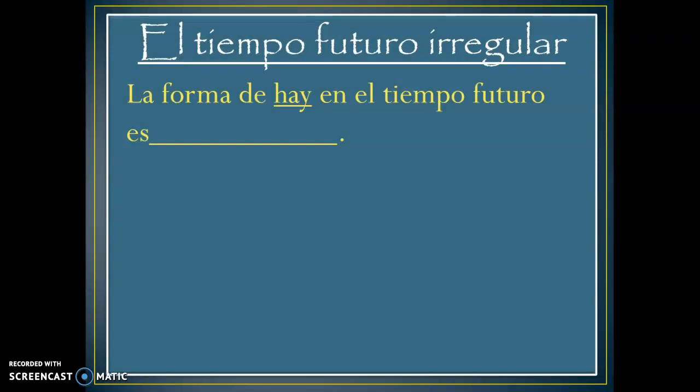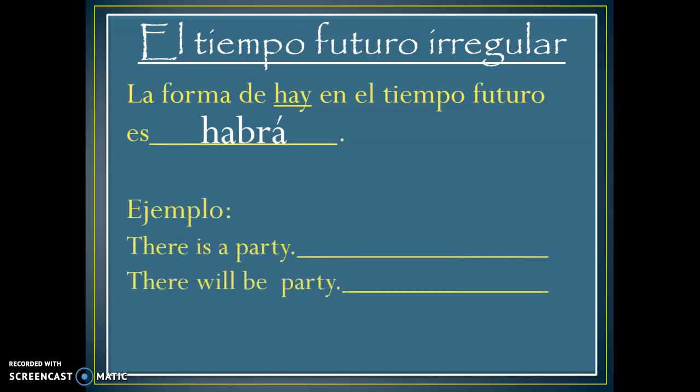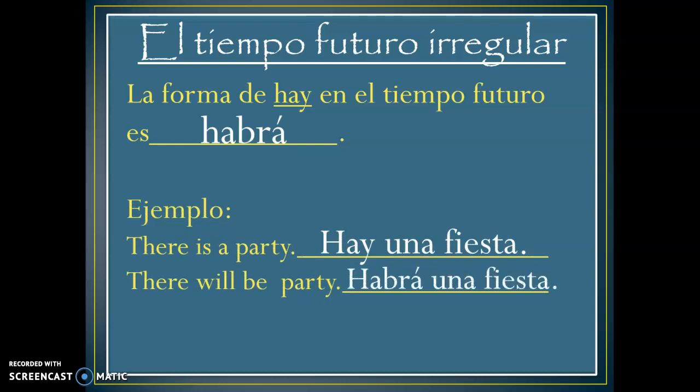And then the last one is haber. So remember, haber means there is or there are in present tense. So hay is present, habrá is future. So for the verb haber in the future tense, it's habrá, and that means there will be. So if you want to say there is a party, hay una fiesta, there will be a party, habrá una fiesta. It's always él form. Just like hay is always él form, hubo in preterite, había in imperfect, habrá for future.